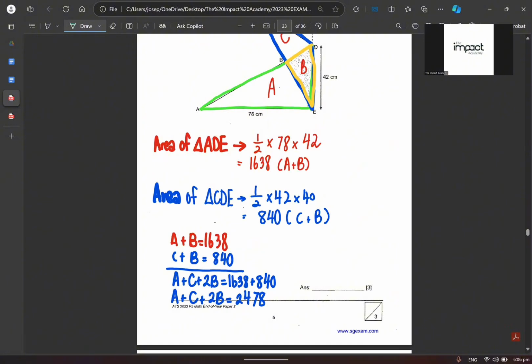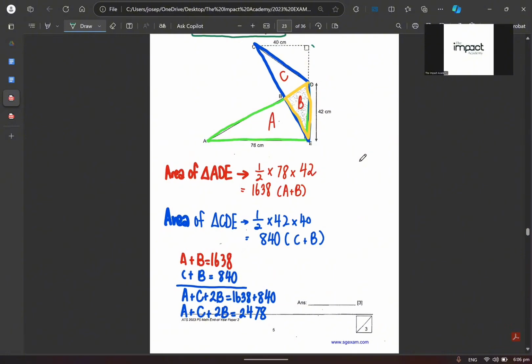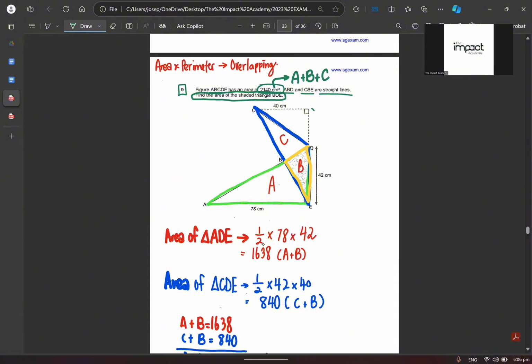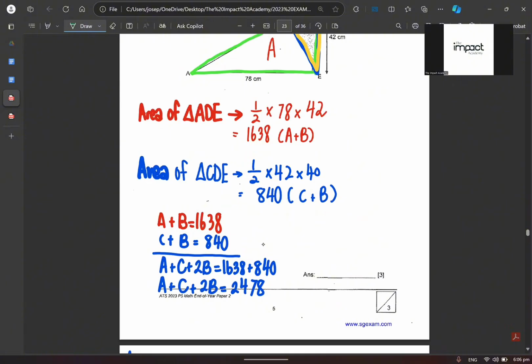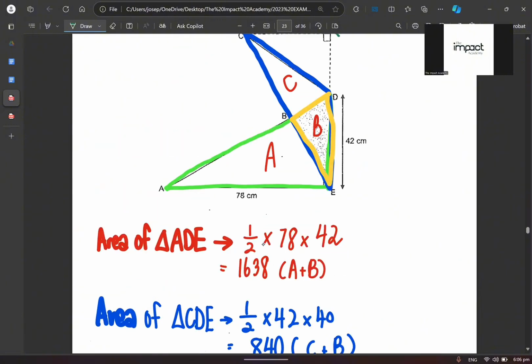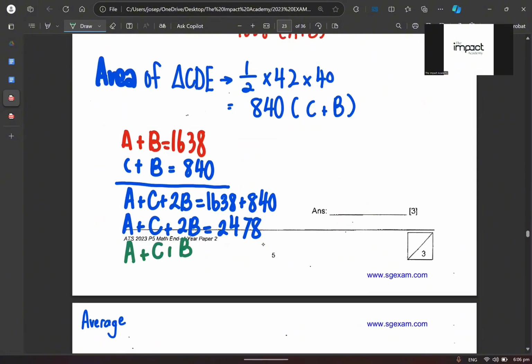Did you realize? Actually, we got something over here, which is the area of 2140, correct? Area of 2140 is what? Oh, it's A plus B plus C. Make sense? So I'm just going to put it over here. A plus B plus C. So I will just put A plus C plus B.